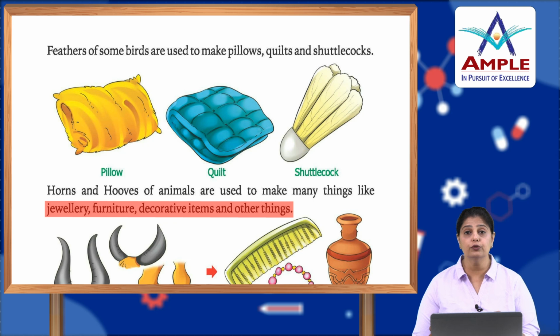So, the feathers of different birds are used for making different items like the quilt. If you go to the shopkeeper, they say that they have used feather instead of using the cotton or instead of using the wool, and that is the reason why it is soft and it is not very heavy to lift also.